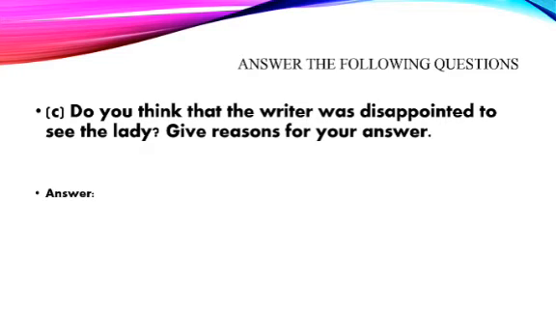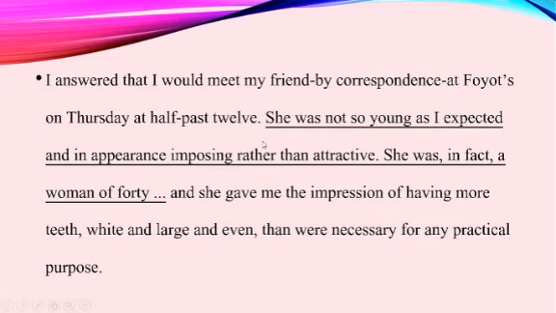Question C. Do you think that the writer was disappointed to see the lady? Give reasons for your answer. Yes, we could remember how disappointed and unhappy the writer was seeing the lady. So let's check what the text says. "She was not so young as I expected." The writer was expecting a younger woman, not a woman like her, and in appearance imposing rather than attractive. For him, the lady wasn't even attractive.